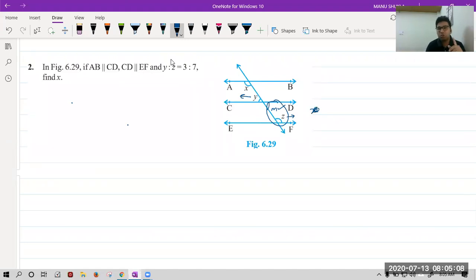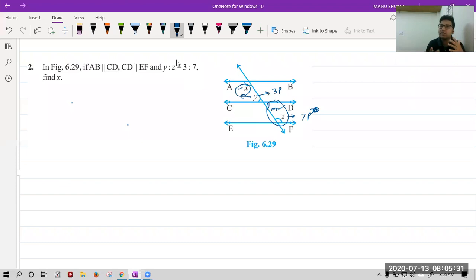One more thing, in this question we have an angle in the name of x also. So this time when you assume angles y and z, assume them as something different, like 3p and 7p, because if you take 3x and 7x, you will get confused with the already given x.